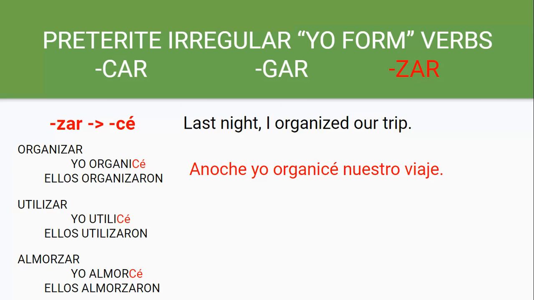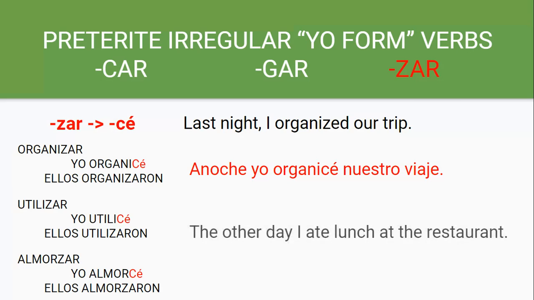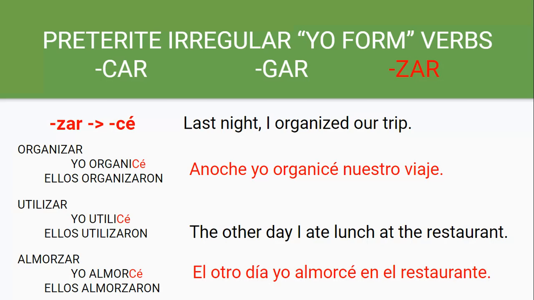Anoche yo organicé nuestro viaje. The other day, I ate lunch at the restaurant. El otro día, yo almorcé en el restaurante.